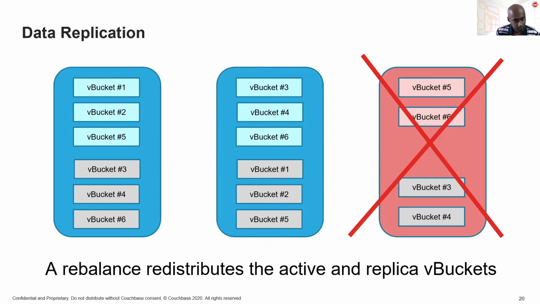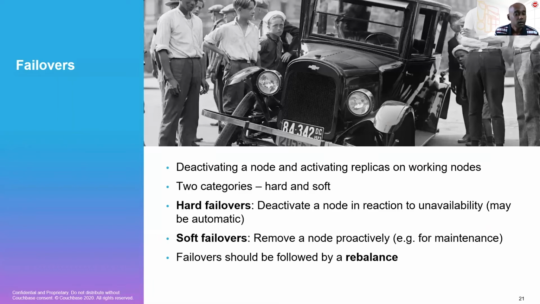All of this said, however, what we have just gone through in the scenario I just described is a failover process. So this is where one of the nodes is effectively deactivated in the cluster, and then the replicas which are on a different node are promoted to an active state. So this is one way to ensure the high availability of our data. And even in the context of failovers, there are two categories for Couchbase: hard failovers and soft failovers.